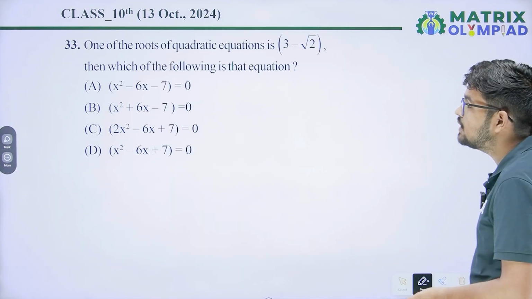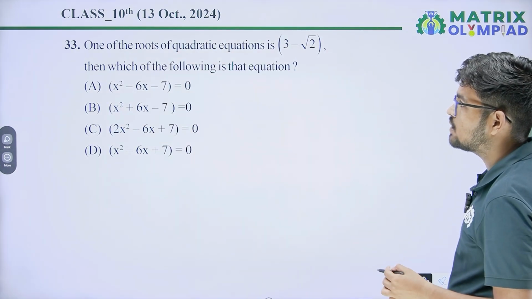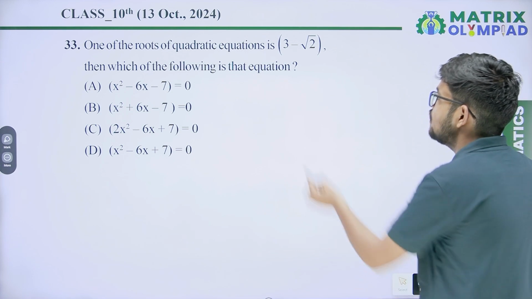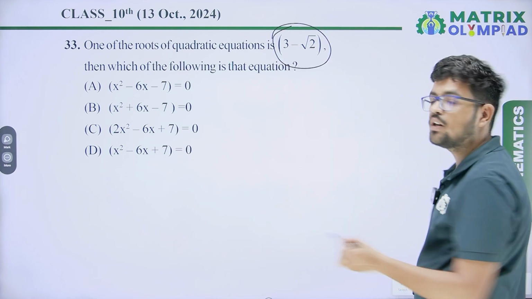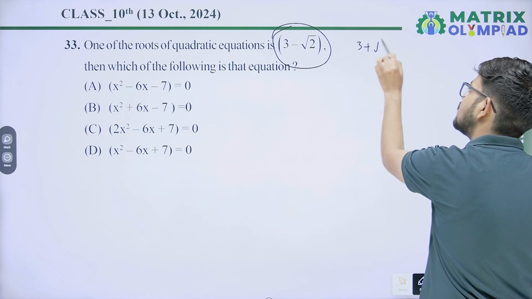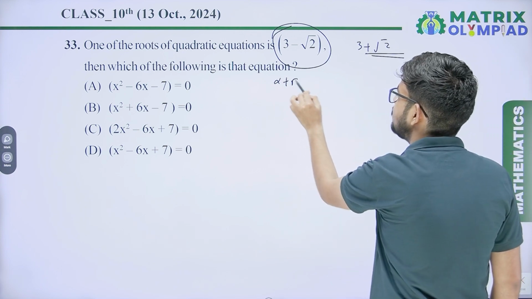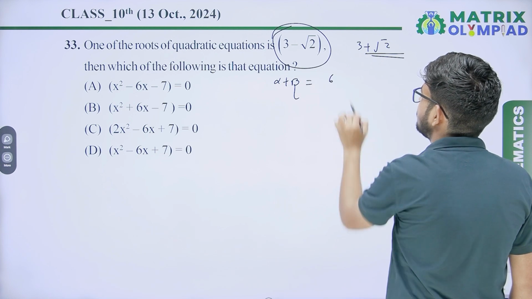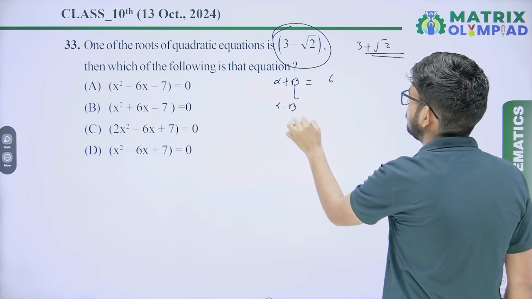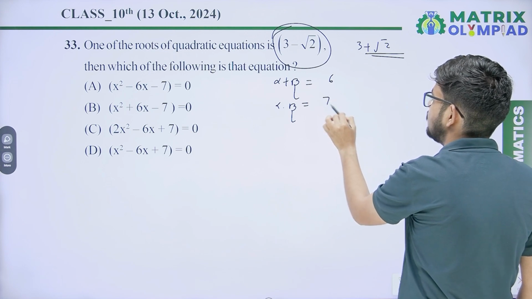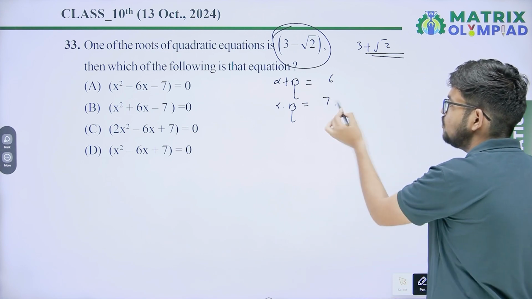Our next question is, one of the roots of the quadratic equation is 3 minus root 2. Then which of the following is that equation? One root is 3 minus root 2. It means another root is 3 plus root 2 definitely. So the sum of roots alpha plus beta is 6, and the product of roots is 3 square minus 2, that is 9 minus 2, 7.